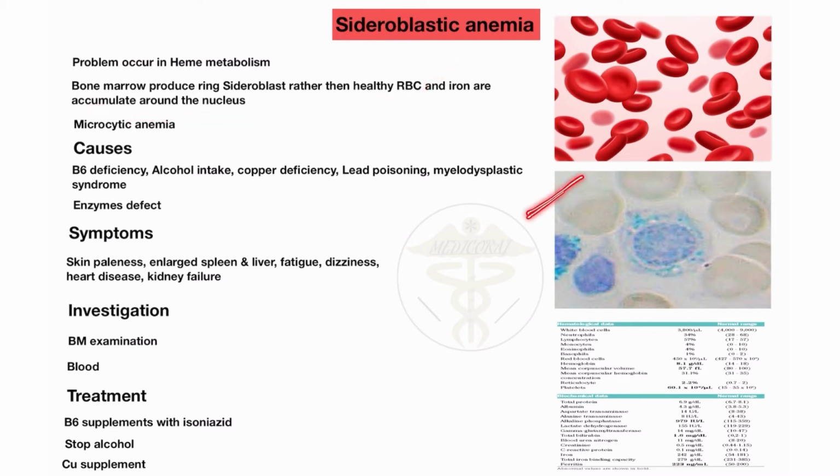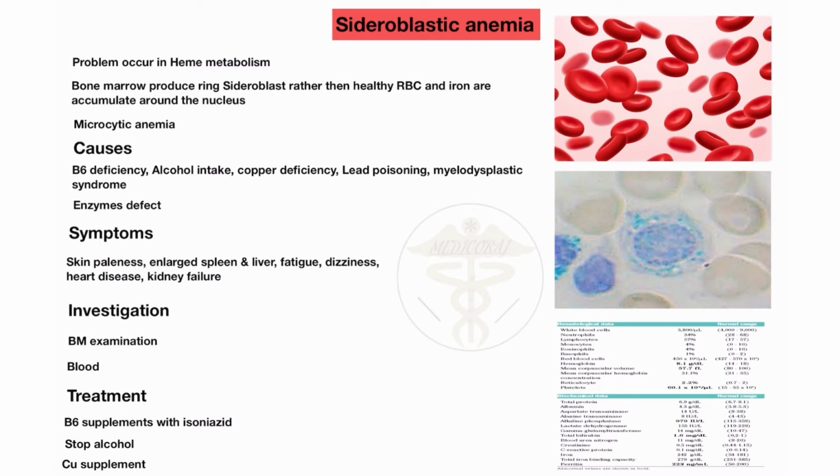Here in the histopathology of the ring sideroblast, you will see the dotted line. This is the iron which accumulates around the nucleus. This appearance is only seen in sideroblastic anemia. So this is the most characteristic feature of sideroblastic anemia, and it is a microcytic anemia because the size of the RBC decreases compared to the normal RBC, so it is called microcytic anemia.